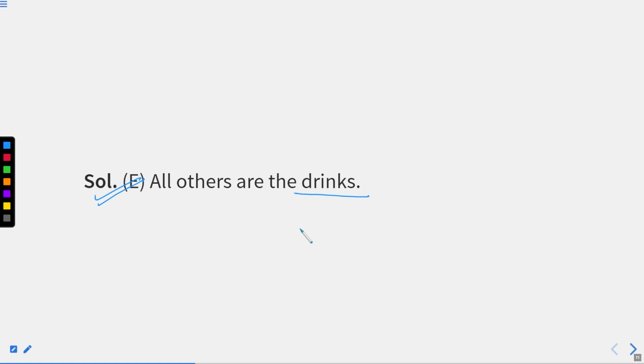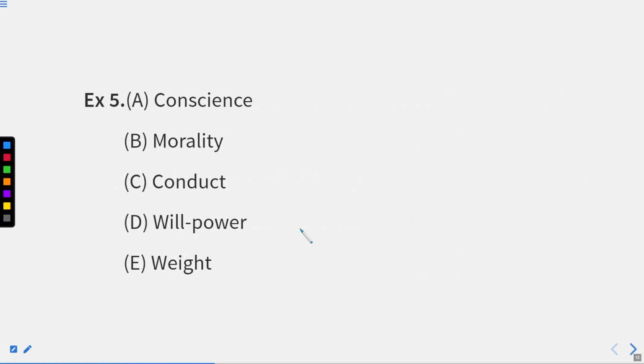We are having 5 different options, right? In which we have a certain relation among 4 options, and the 5th one is different from all. I hope this part is also clear, right? Now, we are moving to the next question where we have some different set of words. And as soon as we are able to differentiate them, understand their meaning and derive the relation between them, we will get our answer as well. I hope this part is also clear, right?